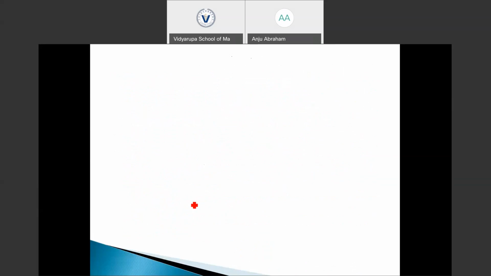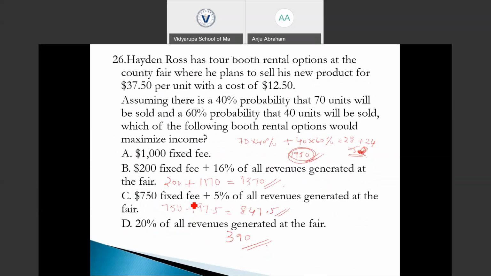Option D is the right answer, because for option D we would only incur 390 of cost. For option C it is $847.5, for option B it is 1370, and for option A it is a 1000 fixed fee. So among the four options, the lowest possible cost is for option D, which is $390 alone. So the right answer is option D. Are you clear?